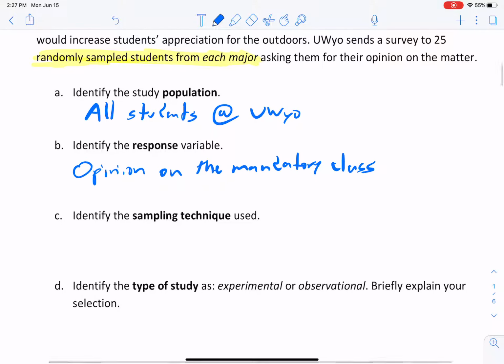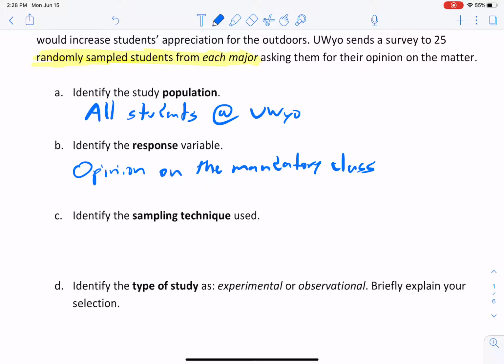All right, well, we know that they randomly sampled things, and we'll assume that they properly did it, but they didn't randomly sample a bunch of different people from the university. They looked specifically at each major. They specifically looked at every single major and then got 25 people from each major.